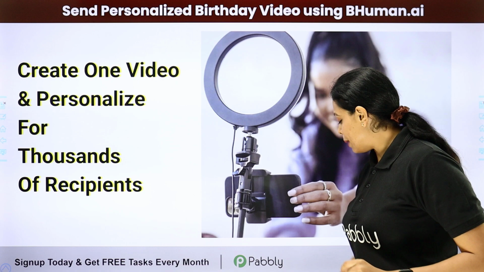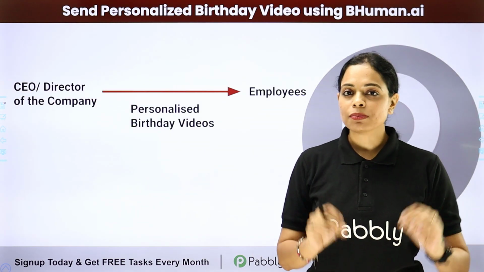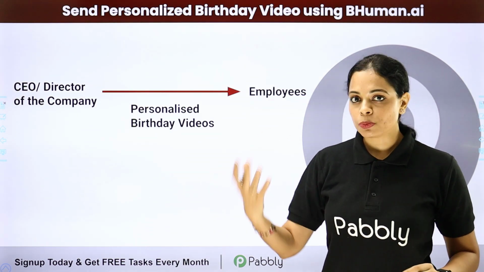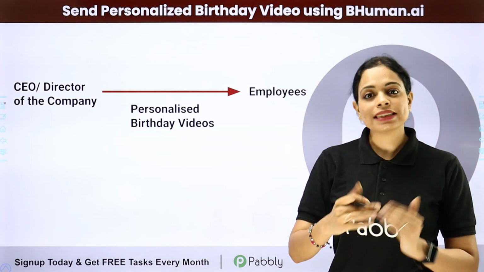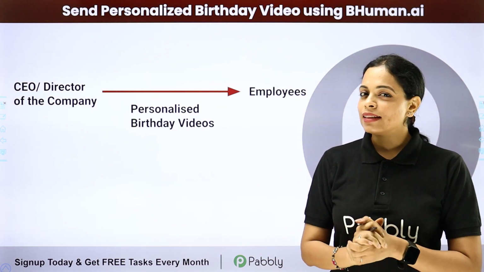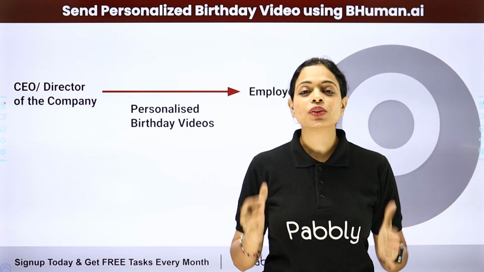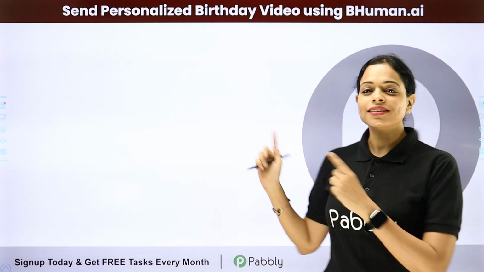Now let me take an example. Let's say that the CEO or the director of the company has created a message, and now every time there is an employee who has their birthday, you want the message to get personalized and be sent to the person. Now, how can we do that? With the help of AI and automation, which is what we are going to learn in this video. Now, let's have a look at this video.